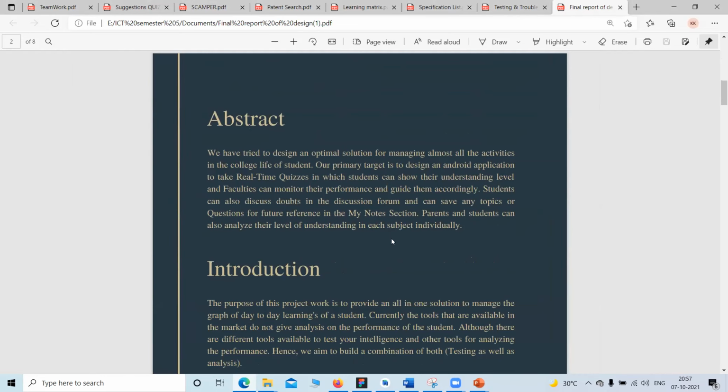So we have tried to build an optimal solution for managing almost all the activities of a student in his college life. One of the primary targets is to design real-time quizzes through which students can test their learnings from the subject.